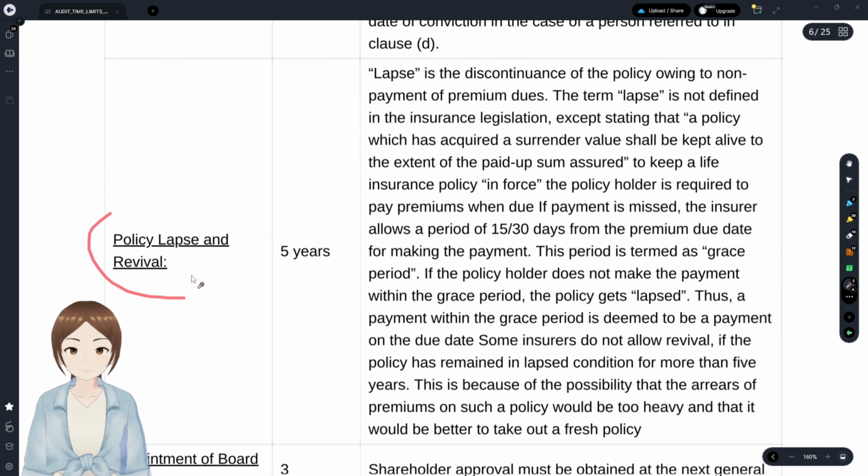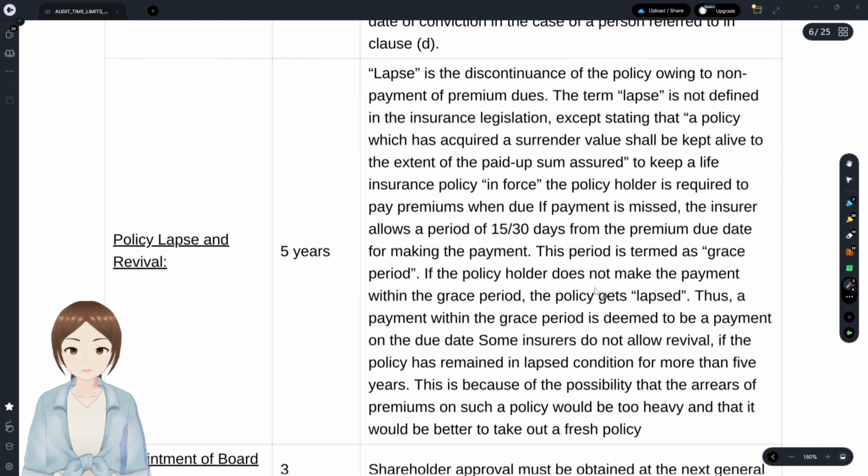And policy lapse and revival is with regards to the policyholder not paying the premium amount, then the insurance company gives some grace days, like a grace period of 15 to 30 days to repay. Even in that period, if the policyholder is not paying, then that policy would be lapsed, that is discontinued. If that lapse was for more than 5 years, then it is not allowed for revival. That policy would not be revived.